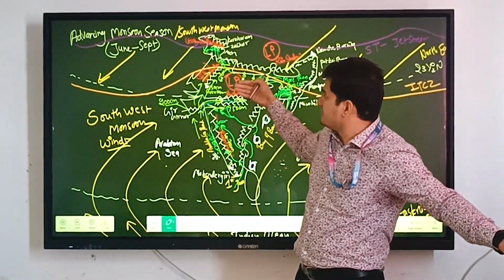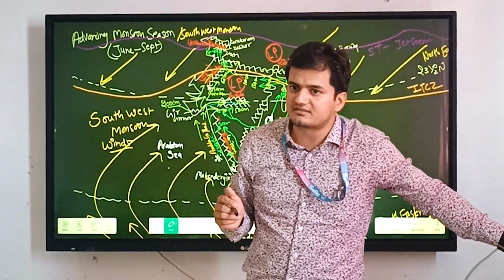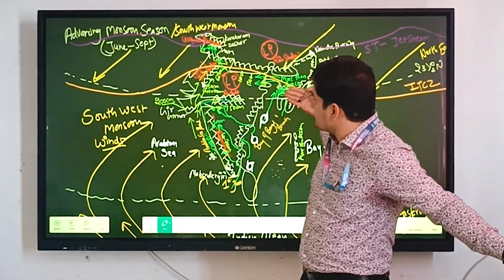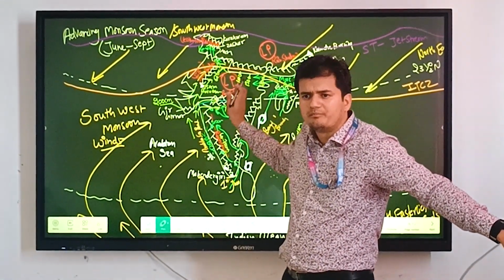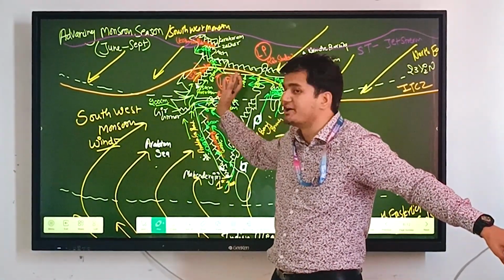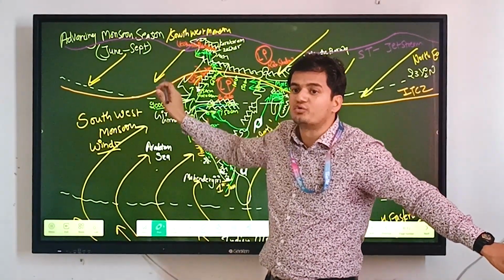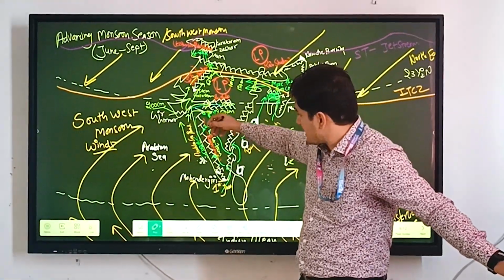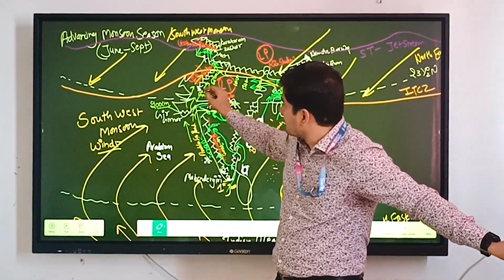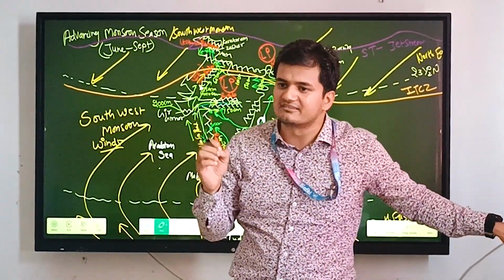Then these winds will face an obstruction in the form of the Aravalli Hills. Aravalli Hills are standing in front of them. The winds will collide with them and bring rainfall of 50 to 60 centimeters on the eastern side of the Aravalli Hills. Just west of it, we have a rain shadow region. Like we have the rain shadow region in the Western Ghats, similarly we have a rain shadow region just behind the Aravallis. And this is the reason why we have a hot desert.